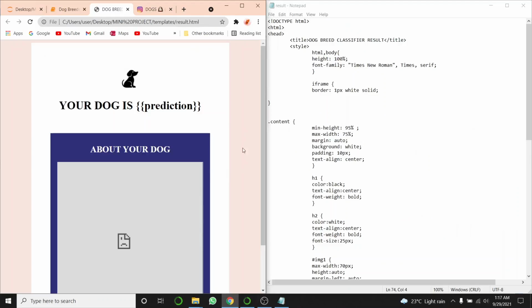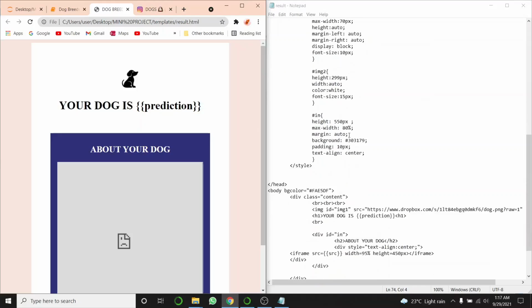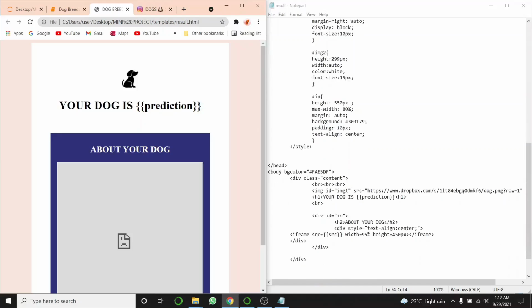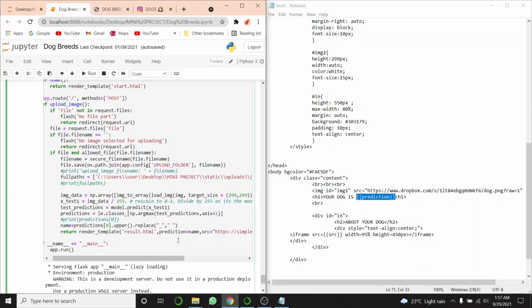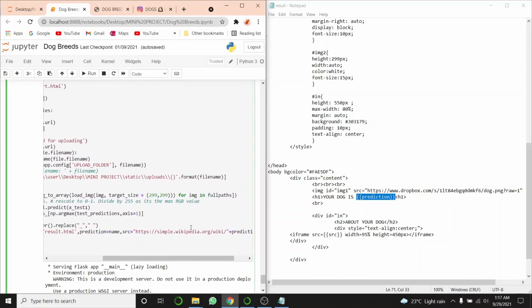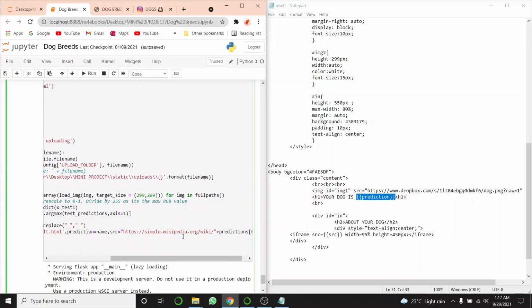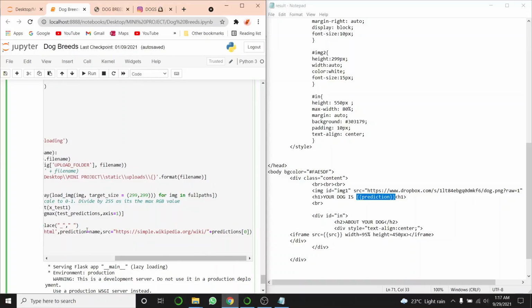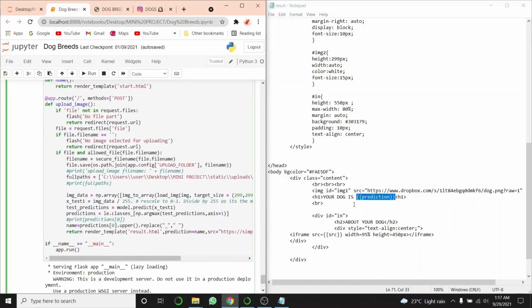This is how it looks like. This is the CSS style, and then here this prediction and the source for this Wikipedia, here this and this, we will get from our code using Flask. Let's see how we can do that. We will pass in render_template predictions equals name, and in source we will simply concatenate the Wikipedia source to our prediction, and then we can access that in our HTML.